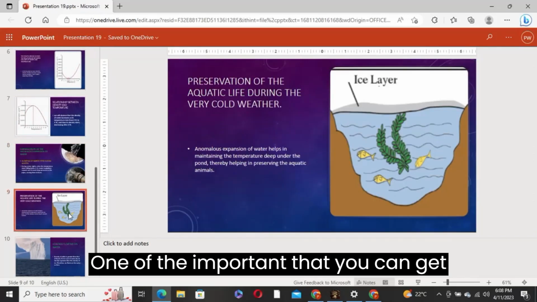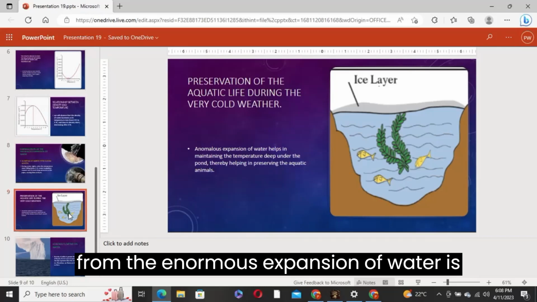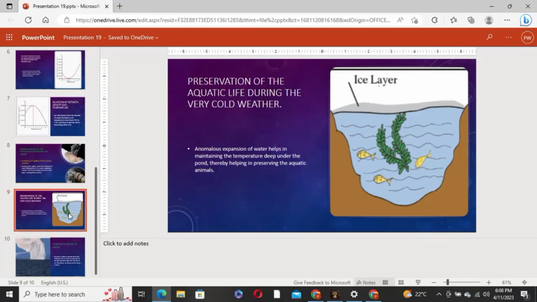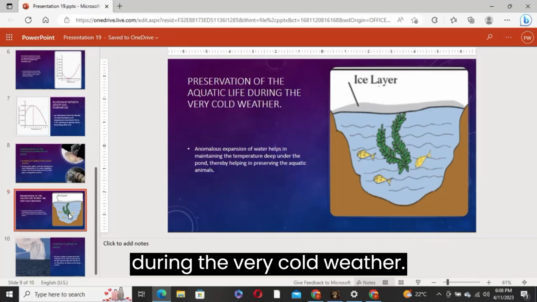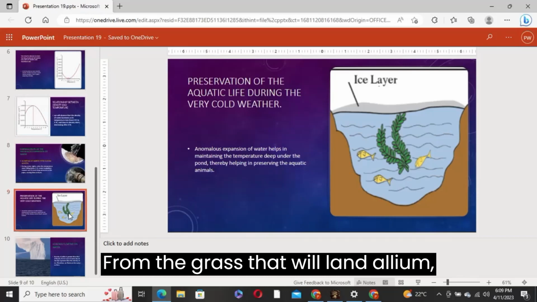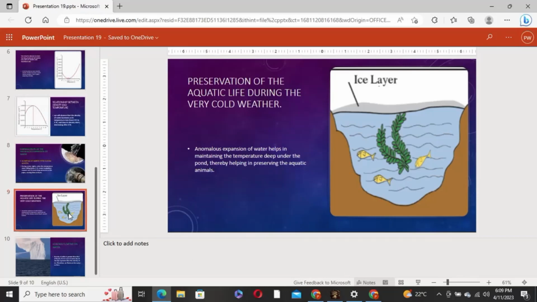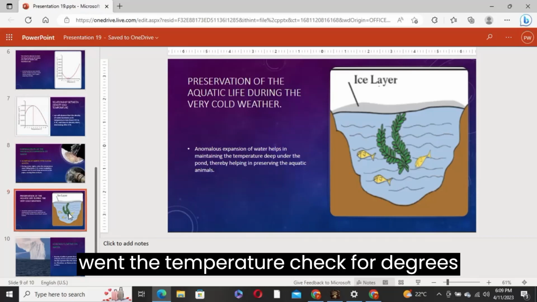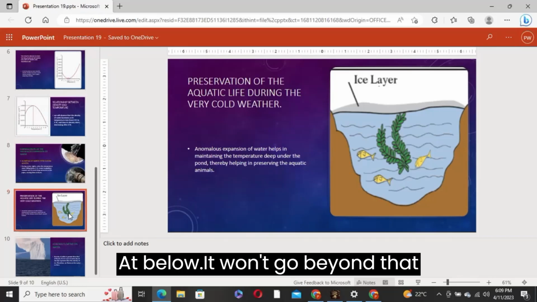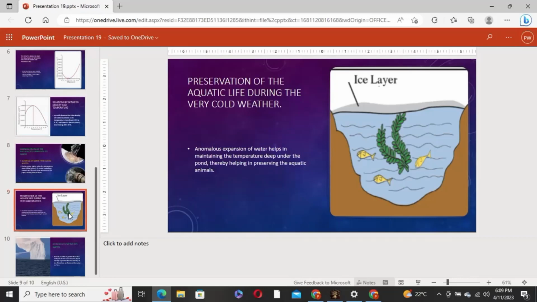One of the importance that you can get from the anomalous expansion of water is the preservation of the aquatic life during the very cold weather. From the graphs that we learned earlier, you'll realize that when the temperature reaches 4 degrees centigrade, at below, it won't go beyond that point.